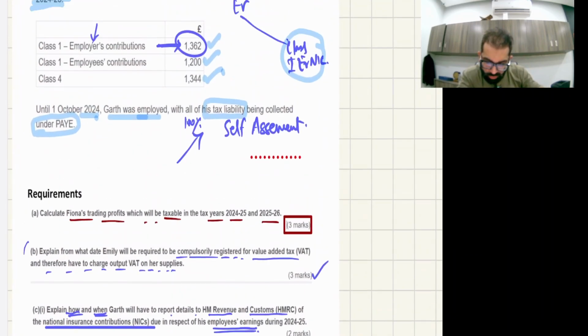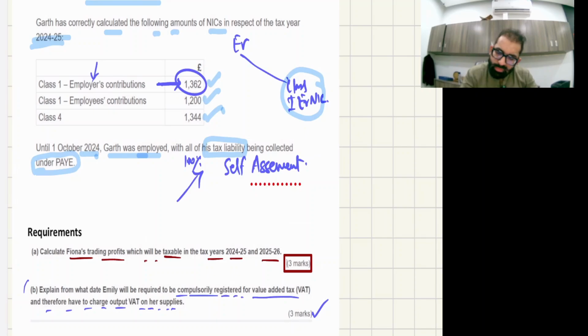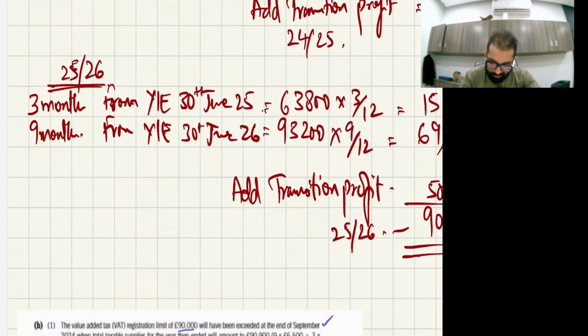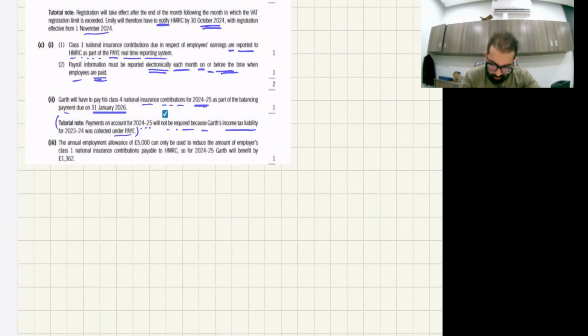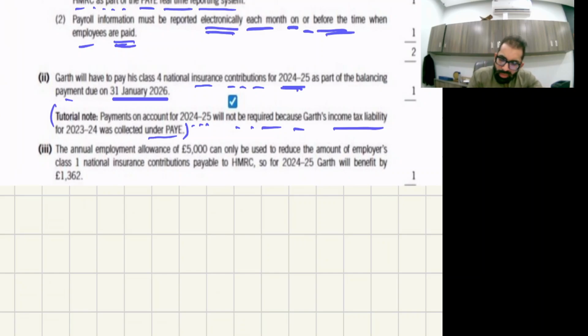Your class 1 employer NIC is only 1362 this time, so you will get complete benefit of this 1362 because you have a big allowance of 5,000. The allowance can only be used to reduce the employer's class 1 NICs payable to HMRC. So for 24-25, Girth will benefit by 1362. The complete 1362 will be exempt for Girth.